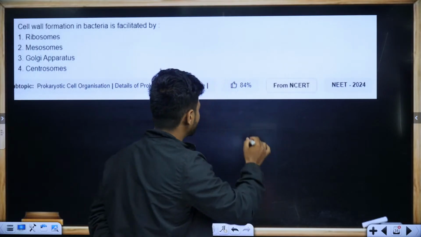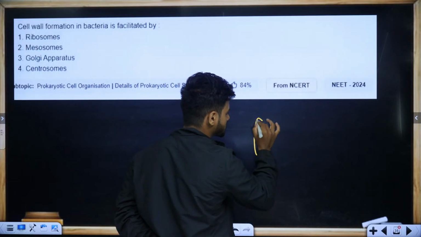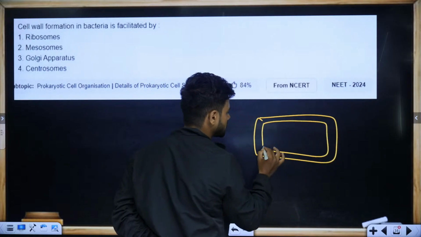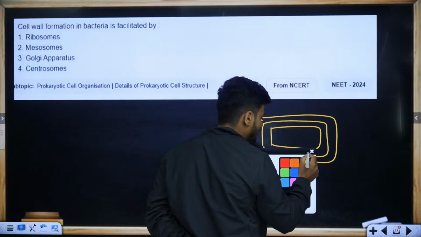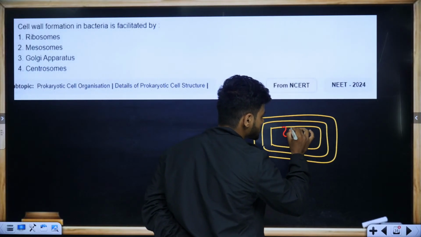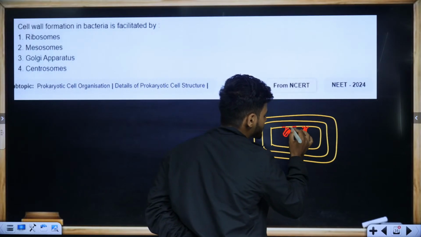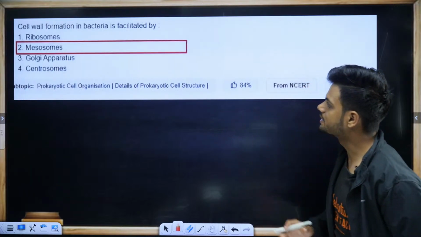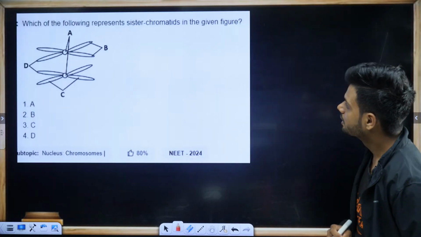If this is the outer layer, then we have the middle structure, then the inner structure. From the plasma membrane, there are some constrictions, some extensions of the plasma membrane. The extensions of the plasma membrane are called mesosomes. Mesosomes is the answer here. Easy? Very easy. Next question.